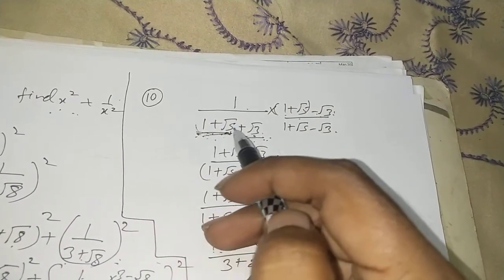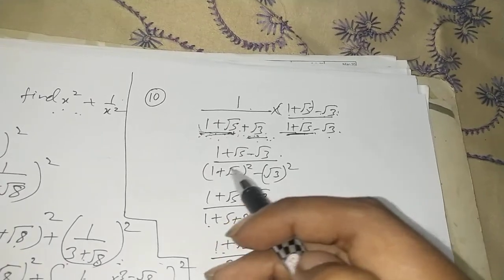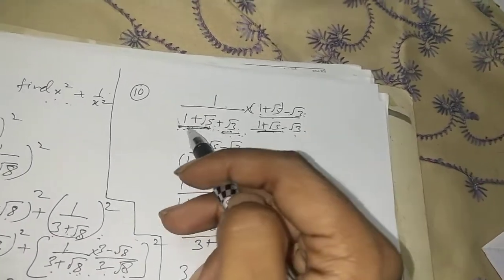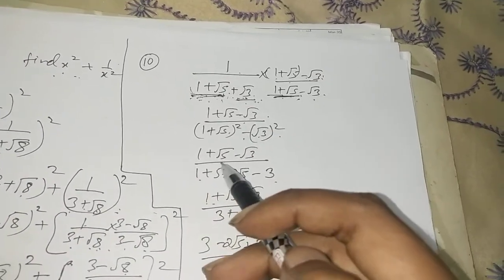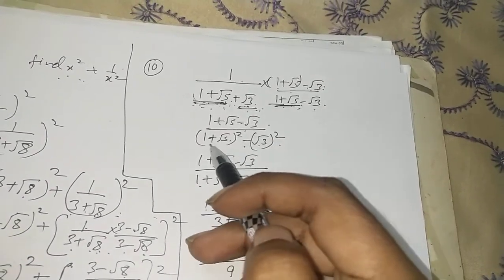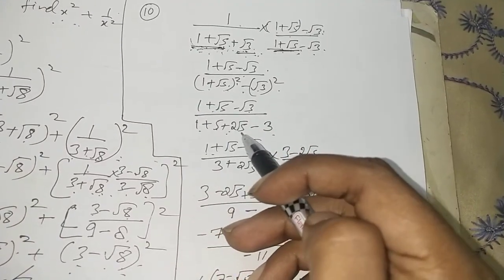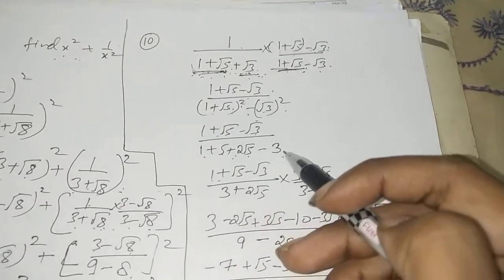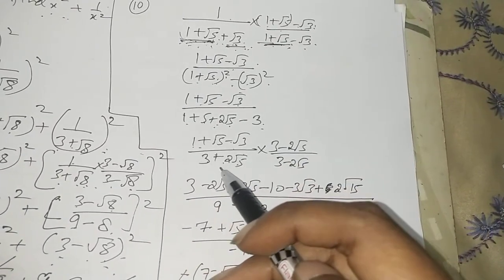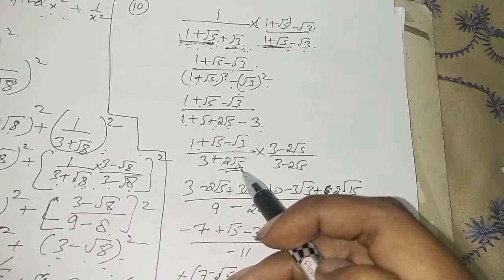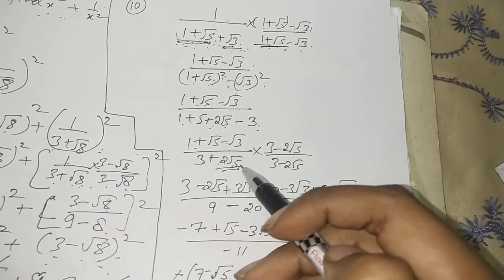So 1 multiplied by this thing will be copied down as it is. Now (a plus b) into (a minus b) will be a square minus b square, that is because 1 plus root 5 I have made the same part in both the terms. So now it will be as it is, and over here (a plus b) whole square will be implemented, so it will be a square plus b square plus 2ab, and minus of (root 3) whole square will be 3. So again, now what am I obtaining is 3 plus 2 root 5. Again I am getting under root part. So what we have discussed is that we should not be having any under root existing.